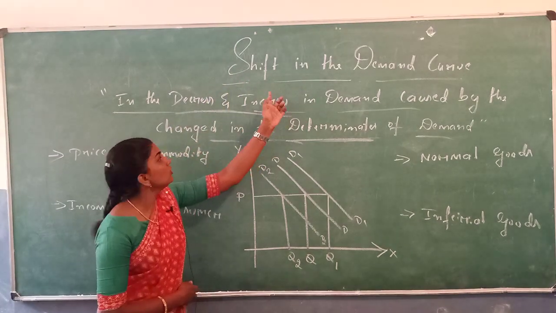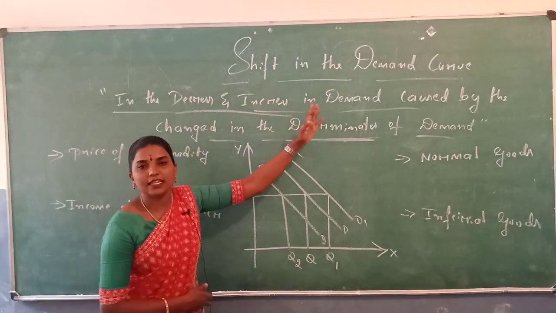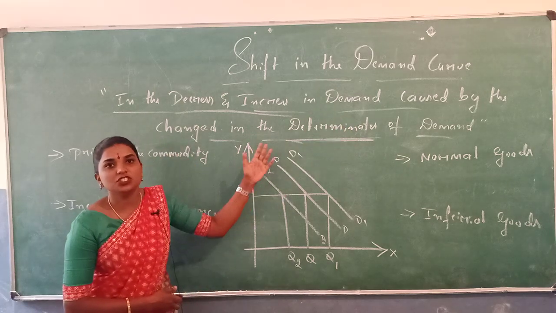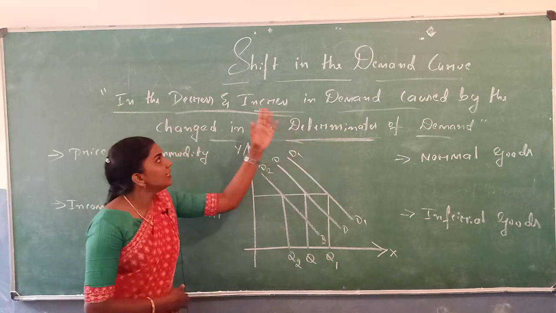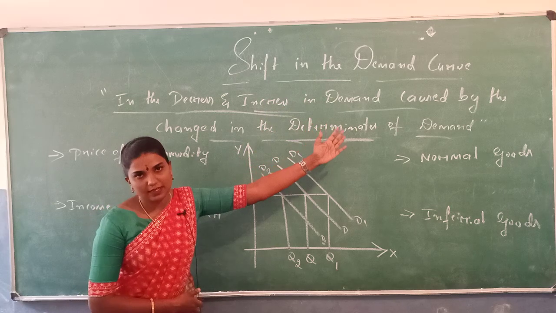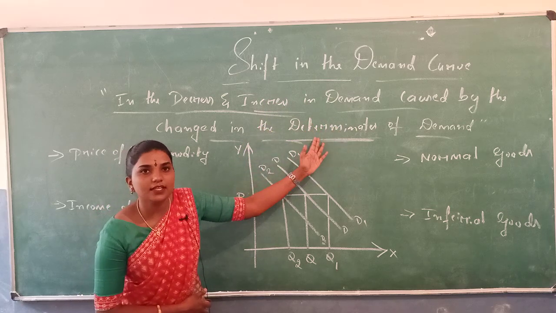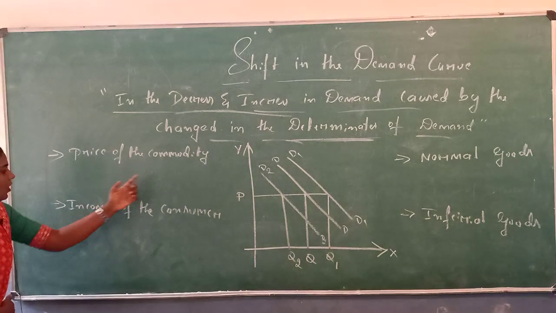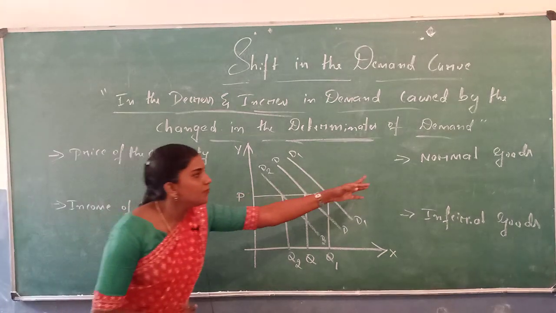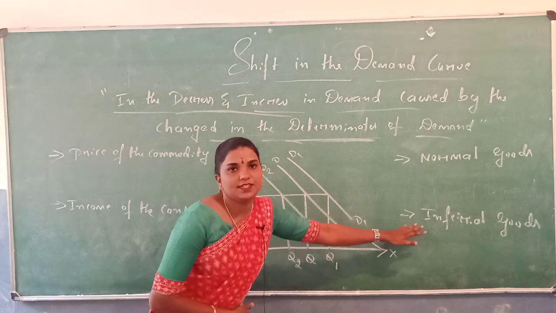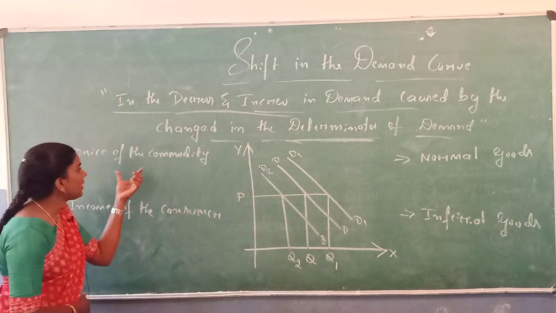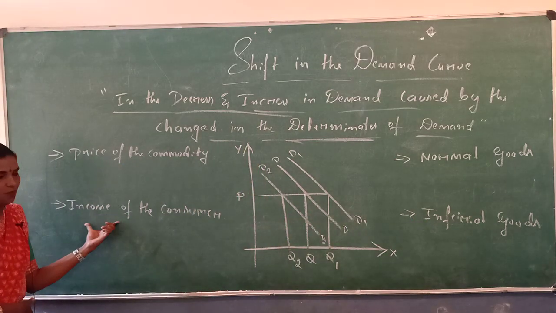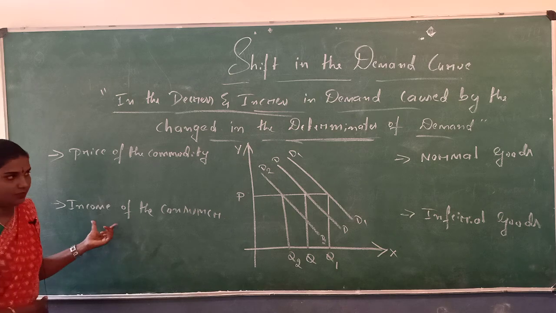Shift in the demand curve refers to increases or decreases in the demand caused by the change in the determinants of the demand. It is called a shift in the demand curve. The shift in the demand curve is explained with simple examples like price of the commodity, income of the consumer, normal goods, and last one is the inferior goods. Okay, price of the commodity, income of the consumer. It is the basic concept.